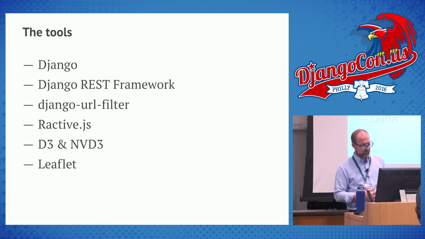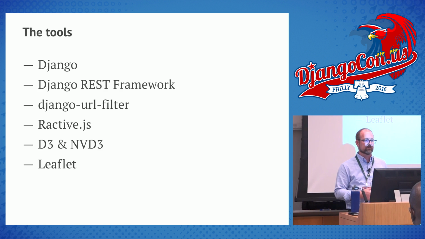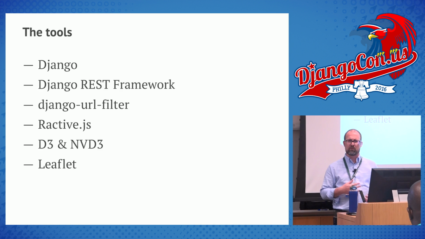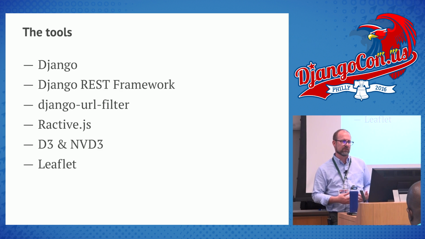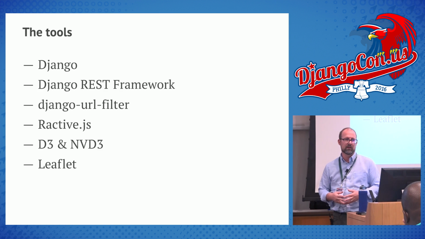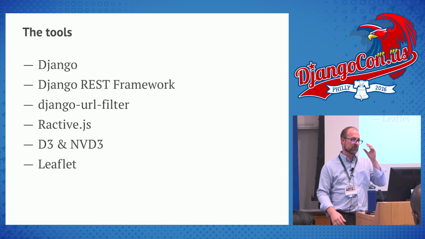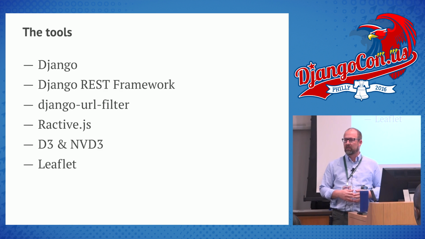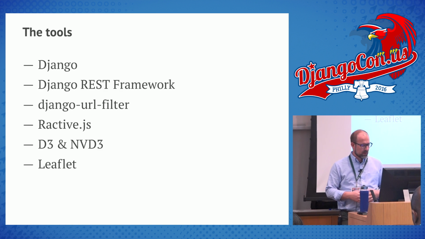And then on the JavaScript side, I use something called Ractive.js. This gives us the ability to do reactive programming. I'll kind of explain what reactive programming is as we get further into the dashboard. And then D3, of course, is my visualization library. NVD3 is a higher level library on top of that. And then Leaflet. Leaflet is a mapping library that allows us to have dynamic maps.